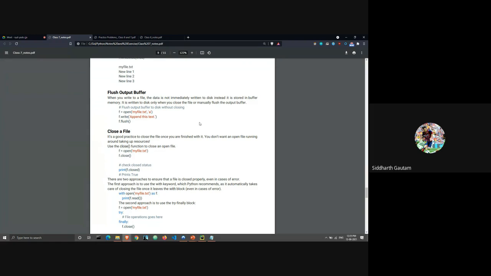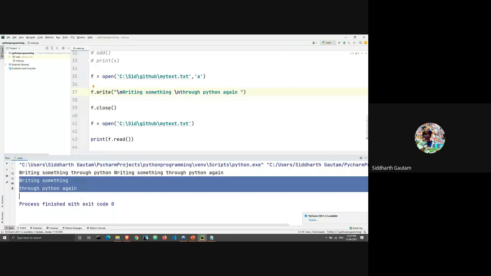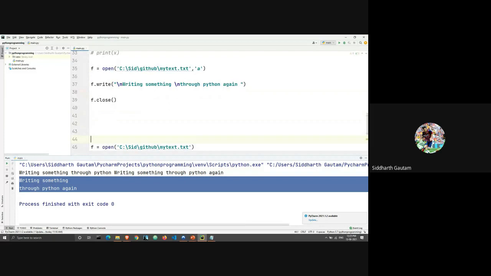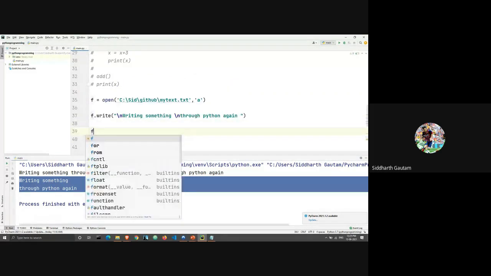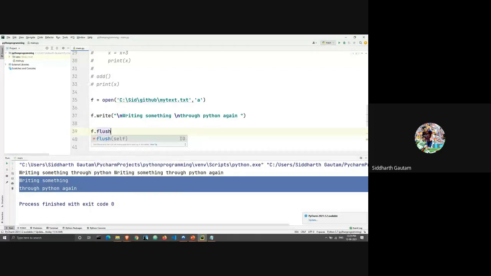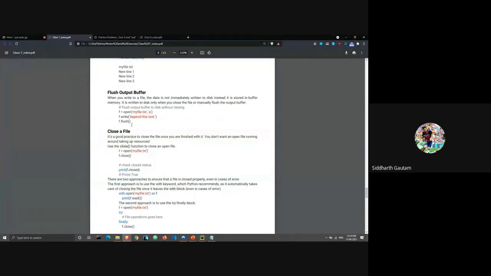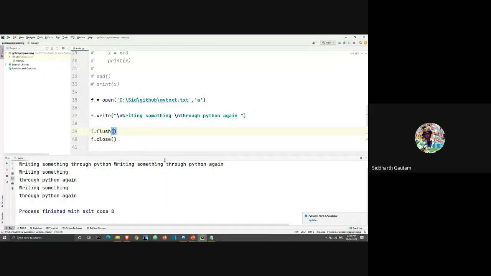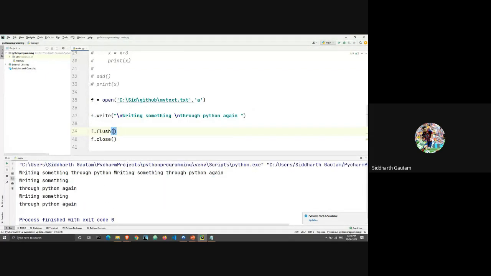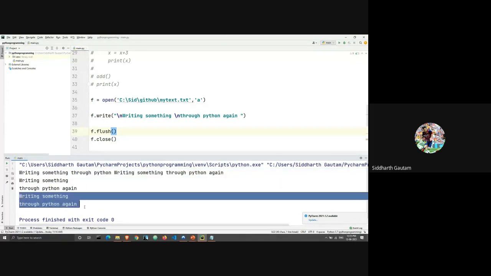Let's take a look at how it works. Let me take this a little down here, and I'm going to write f.flush. Okay, so that is the correct syntax. And now we run this again. As you can see, this portion was already in the text file, and this portion has been added again.